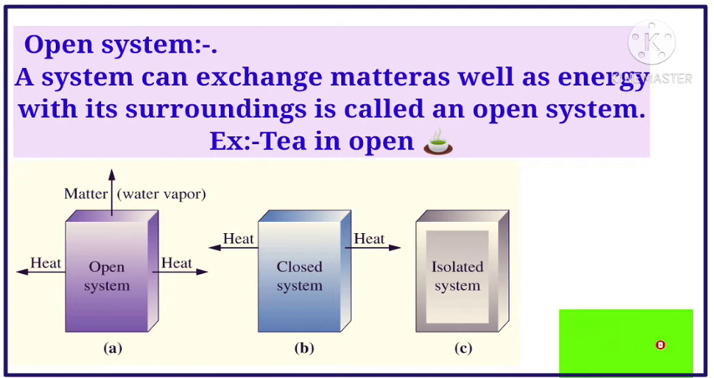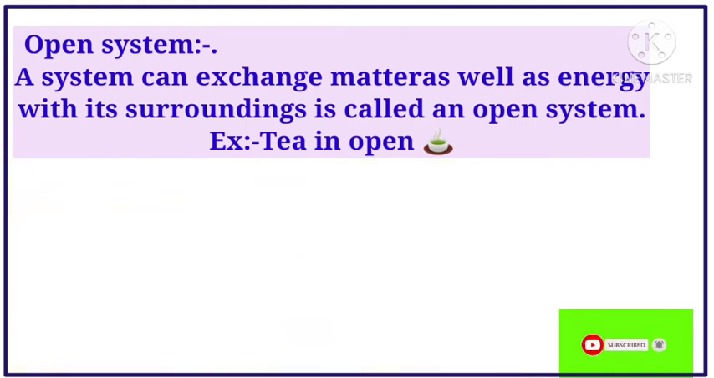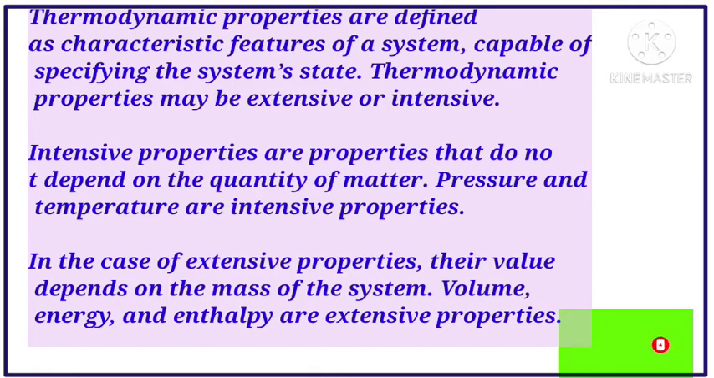For example, tea contained in a closed cup. An open system is a system that can exchange matter as well as energy with its surroundings. It is called an open system. These are the systems. And the next topic is thermodynamic properties.